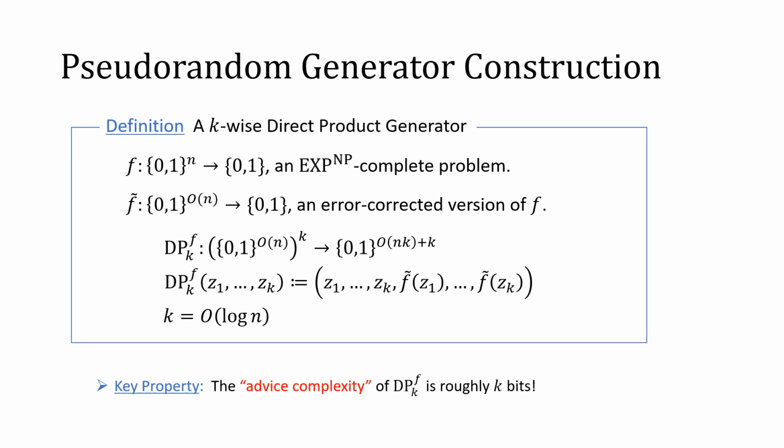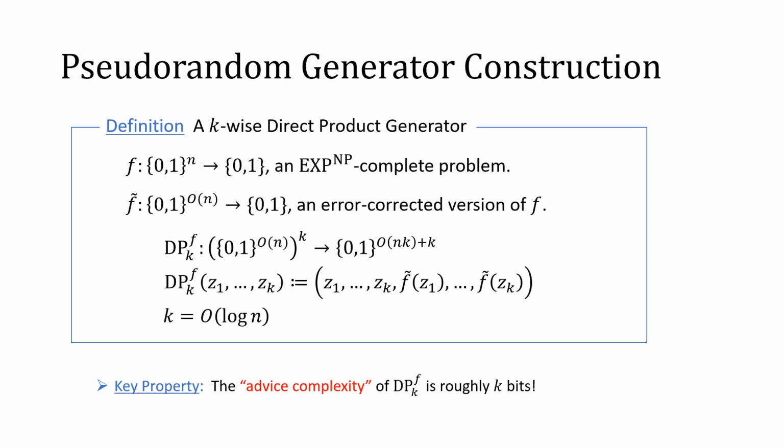Now let me explain how we construct such a pseudorandom generator. In fact, our construction is one of the simplest constructions of a pseudorandom generator, which we call a k-wise direct product generator. Let's take a function f, which is an EXP^NP-complete problem. And then we take an error-corrected version of f, which we denote by f tilde.